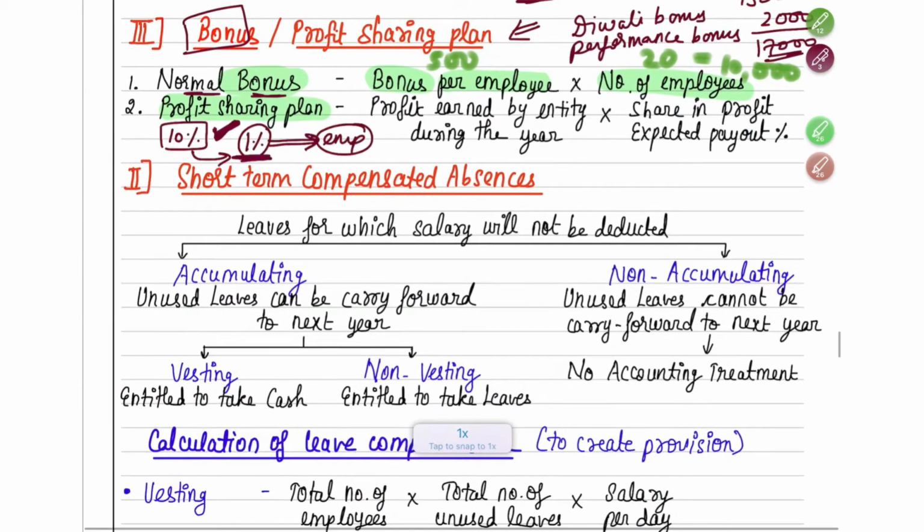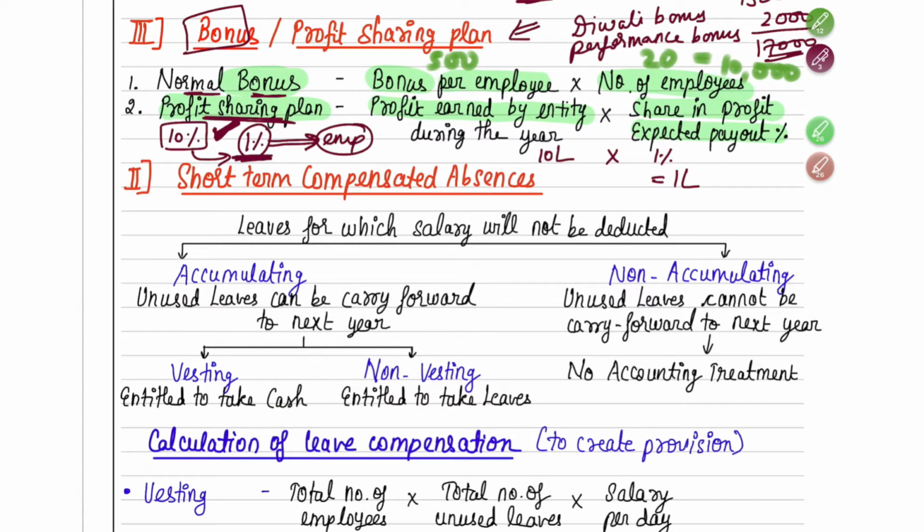Okay. So here, how will you calculate how much the employees will get? What will be the cost to the company if they earn the profit which has been targeted? So what will be the profit earned by the entity during the year? Suppose they have earned a profit of 10 lakh. That was their target, and suppose they have achieved it, 10 lakh rupees of profit. What is the share in profit which is expected to be paid out? Now if they have achieved, how much do you have to pay? You have to pay 1%. So 1 lakh will be your profit sharing plan amount.